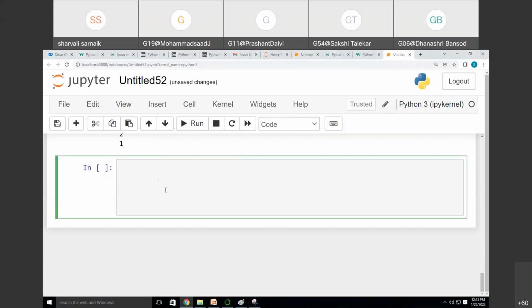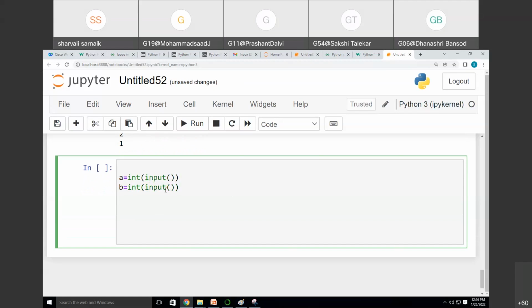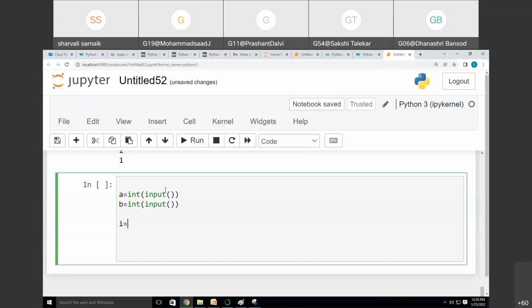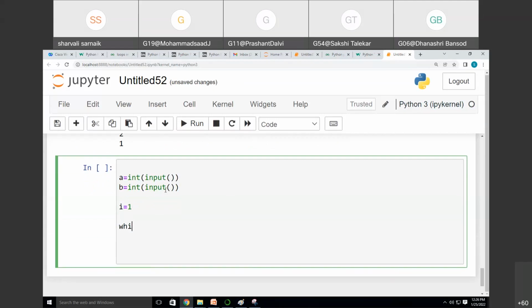See students, let's do the multiplication table. I want to print the multiplication table. I'm writing a is equal to int, then the input function. After that, I'm writing b is equal to int, then another input function. Now I'm writing i is equal to 1 and I'm writing the logic as while i less than or equal to b.